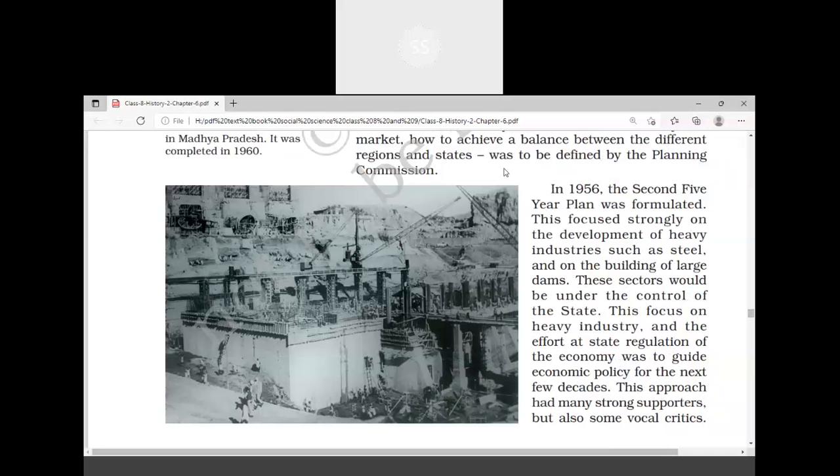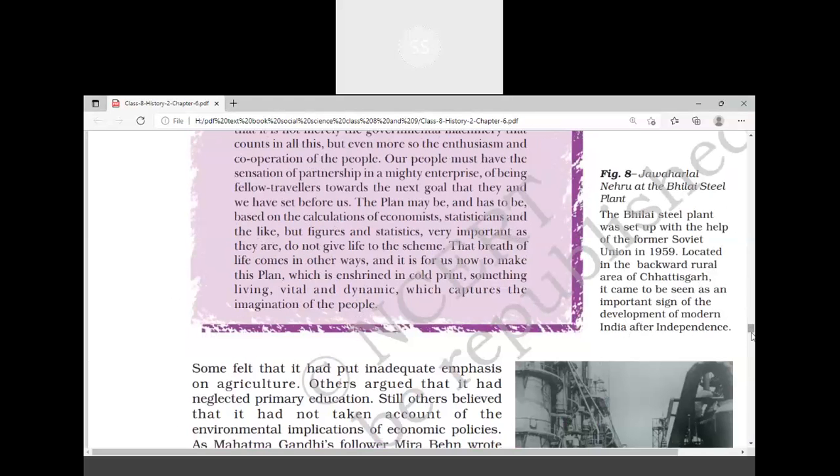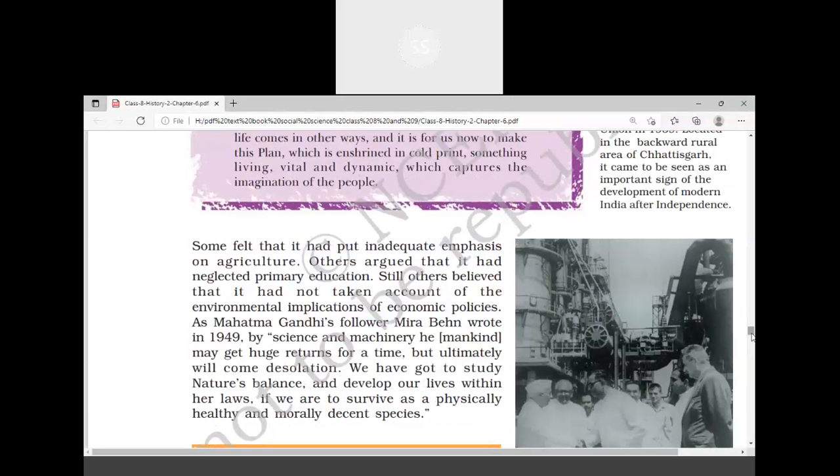Once agriculture was developed, they decided to invest money in the second sector, that is the industrial sector. Accordingly, money was invested in the development of iron and steel industries.